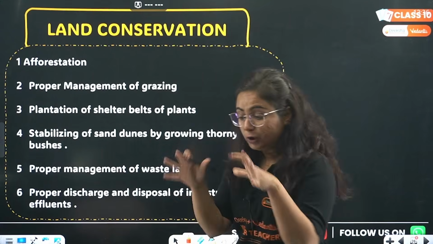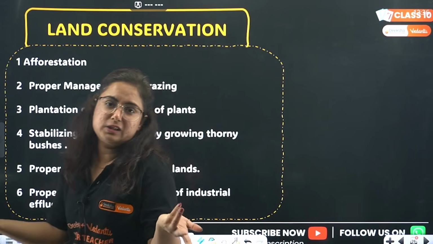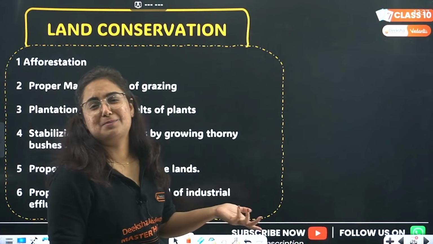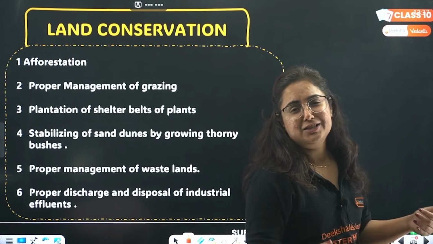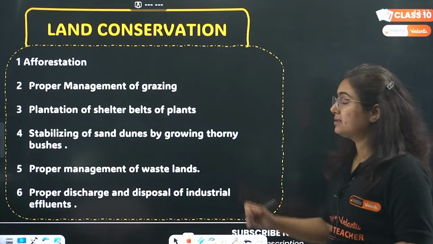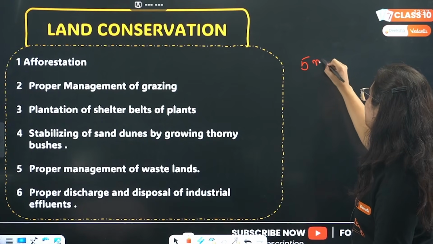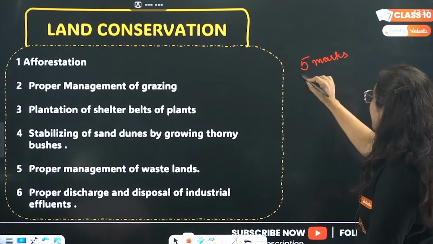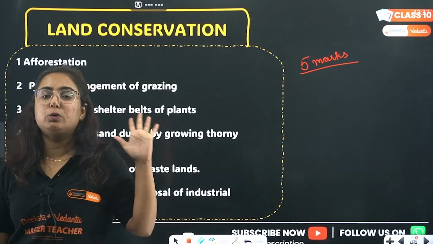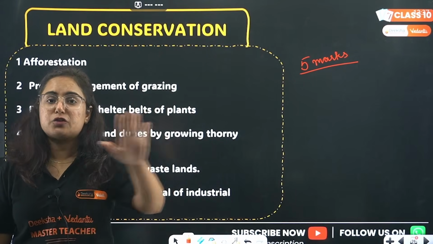Now, if we know the problem, we need to know the solution. That is a basic thing. So, ma'am, why is there the problem? It is adding just in our syllabus. So, now the next topic is beta, land conservation. Mark my word, it comes for 5 marks. It seems easy, but you start writing, you are framing the points, you don't know the points. It happens to each of my students.